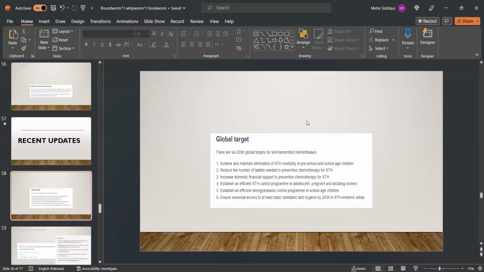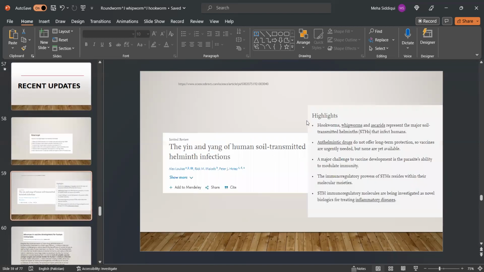There are 6 2030 global targets for STH: achieving and maintaining elimination of STH morbidity in preschool and school-age children, reducing the number of tablets needed in preventive chemotherapy for STH, increasing domestic financial support to preventive chemotherapy, establishing an effective control program in adolescents and pregnant and lactating women, establishing an efficient control program in school-age children, and ensuring universal access to at least basic sanitation and hygiene by 2030 in STH endemic areas.